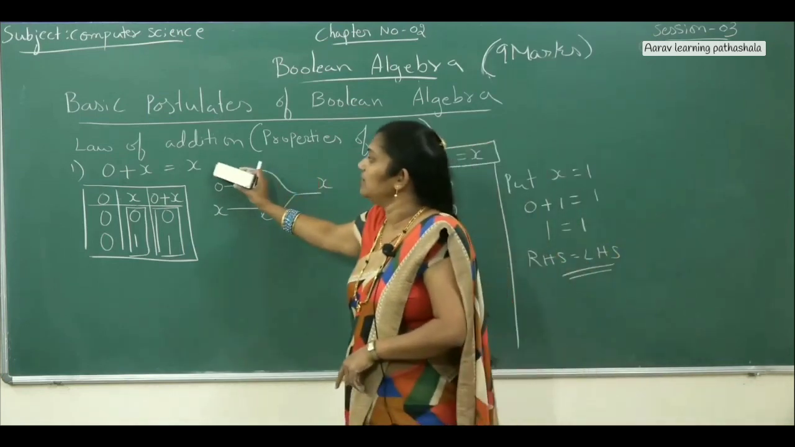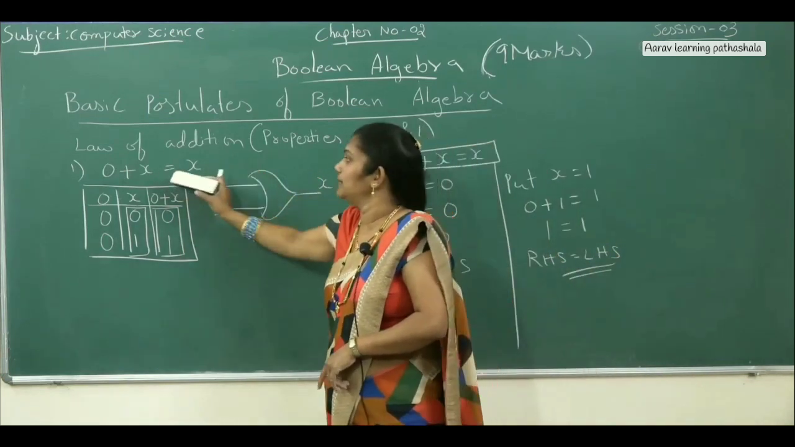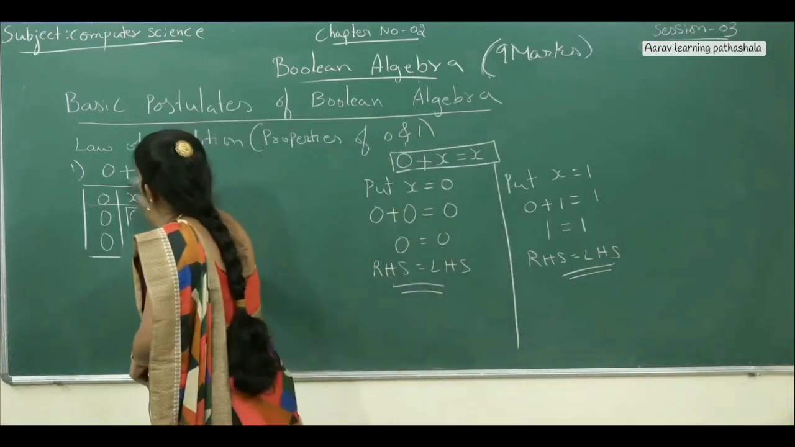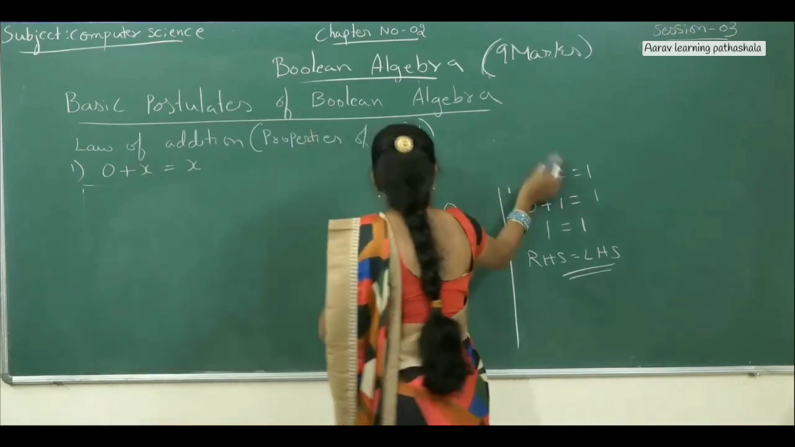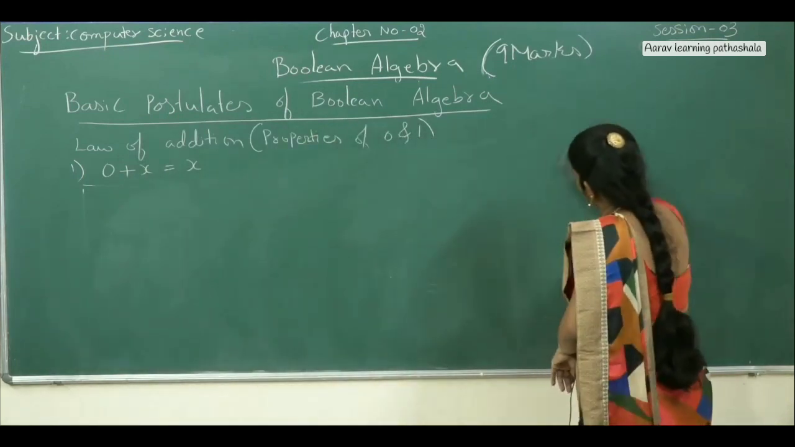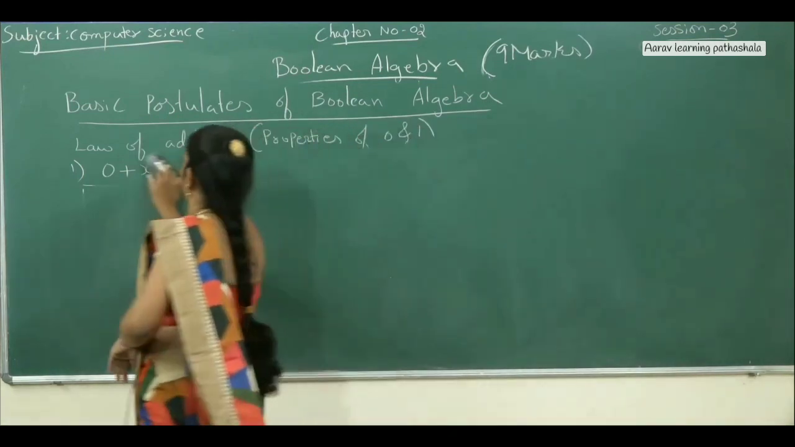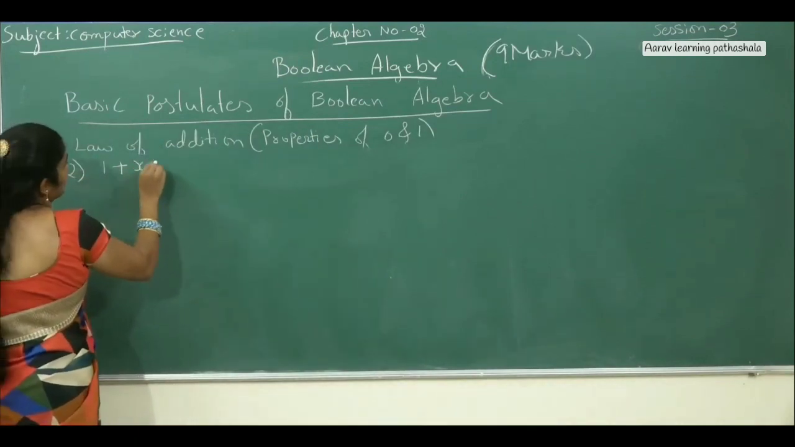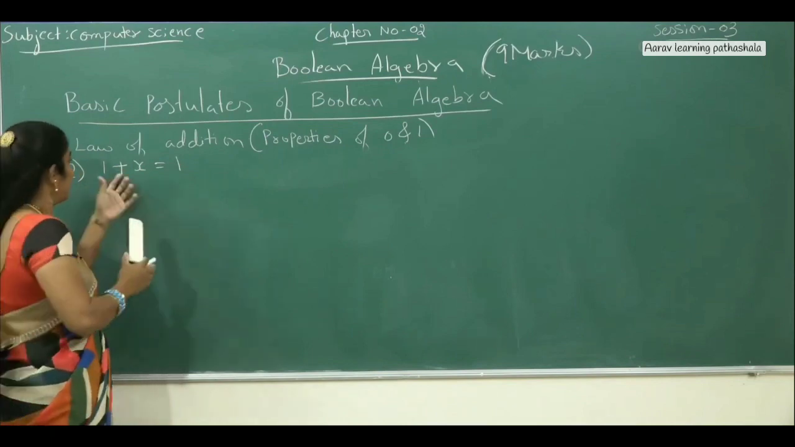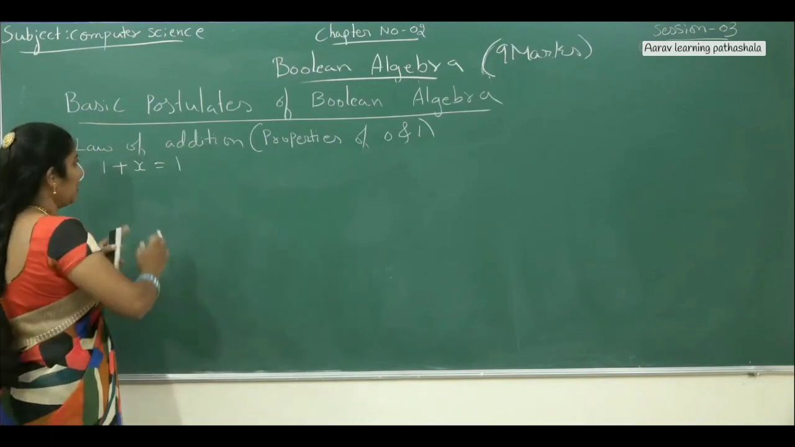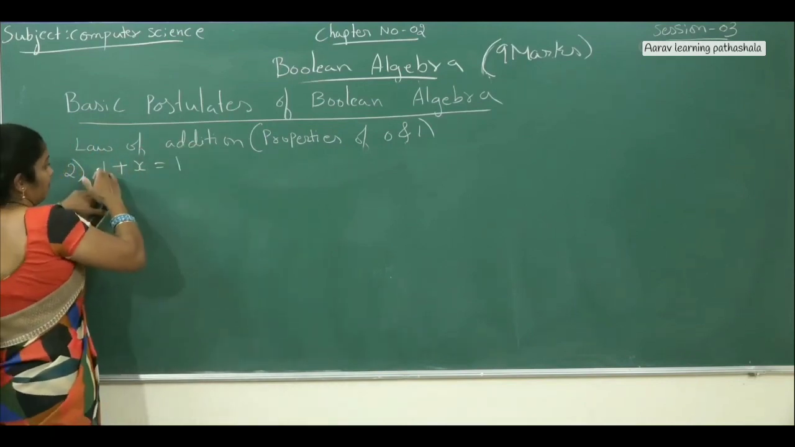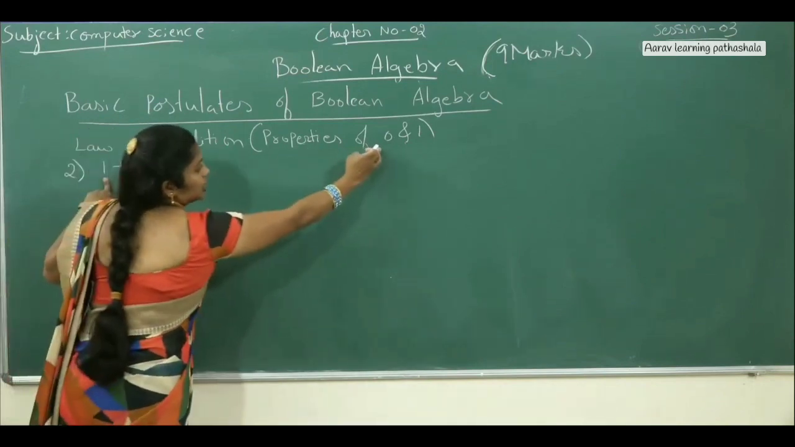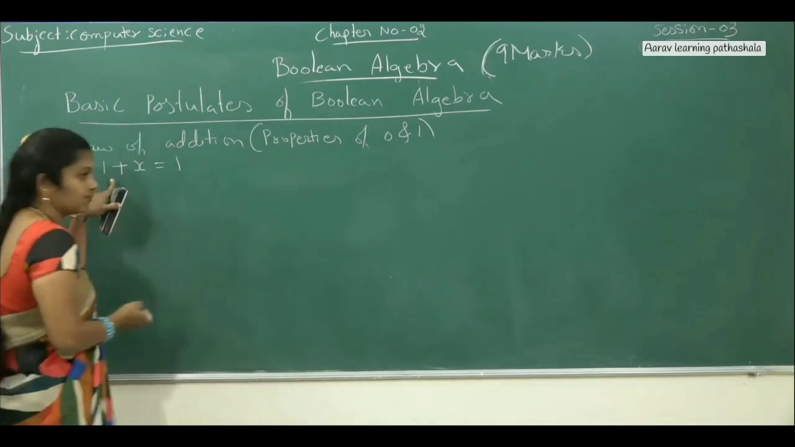This is the law of addition, the first one, that is 0 plus x equals x. Now I am going to explain the second law of addition. The second one is 1 plus x is nothing but 1. That's the second law of addition. Here in between we have plus, whereas in the previous case we considered 0, but in this case we have written 1. Already we explained for 0, now it is for 1.